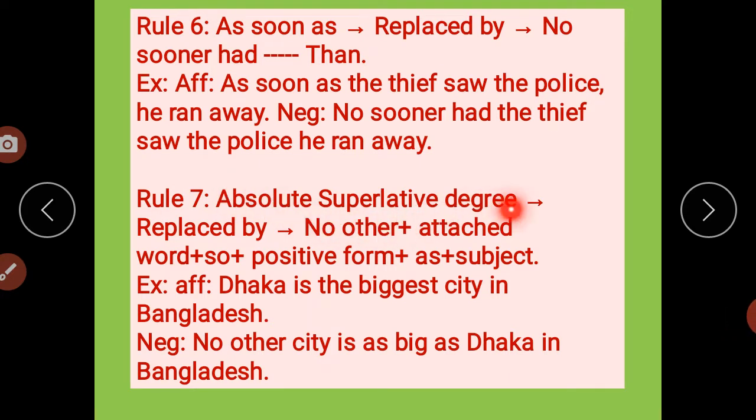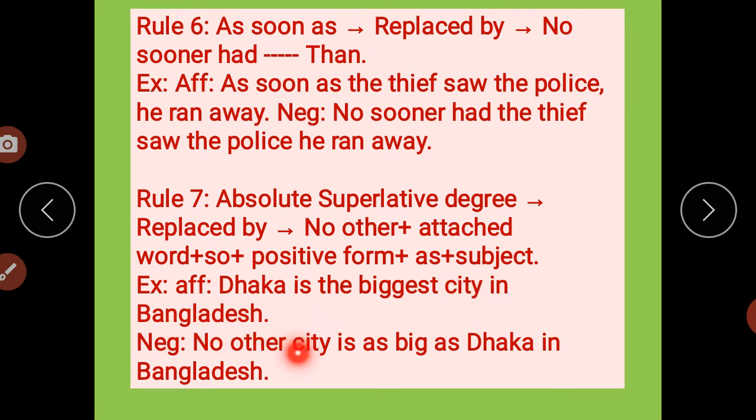Absolute superlative degree is replaced by "no other" plus the attached word plus "so" plus the positive form plus "as" plus the subject. Example, affirmative sentence: Dhaka is the biggest city in Bangladesh.